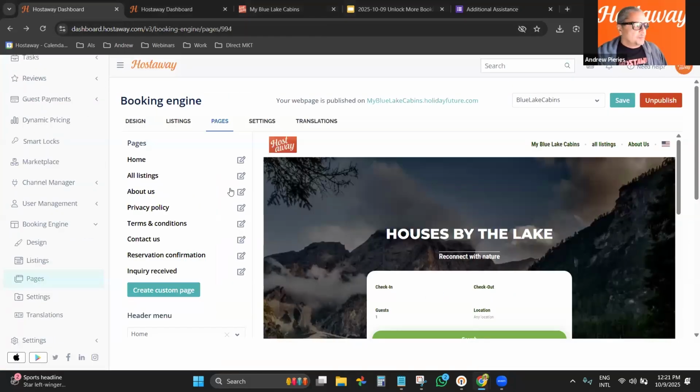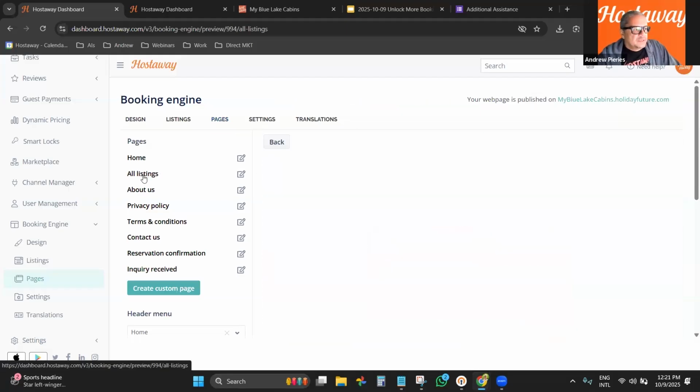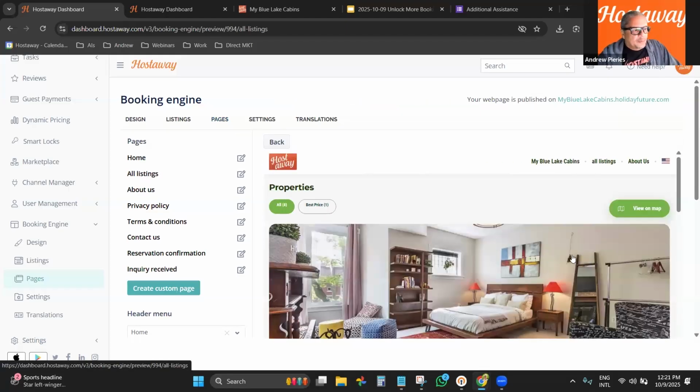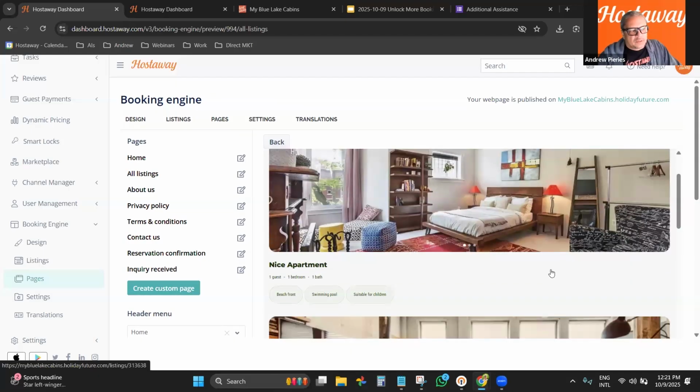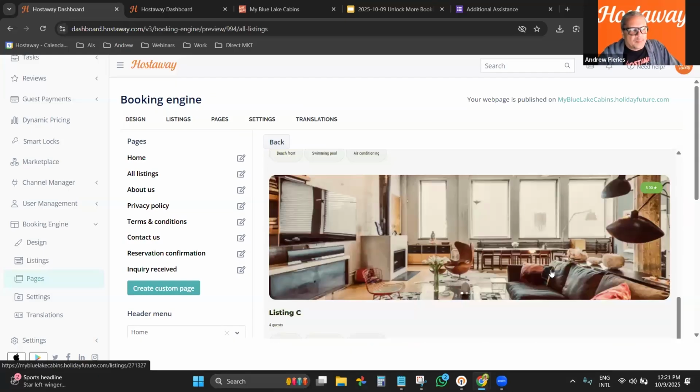Okay. Now, coming back here. Here on the booking engine is where you can customize the pages. So if I just click here, I will see the page on how it will be displayed on the website.